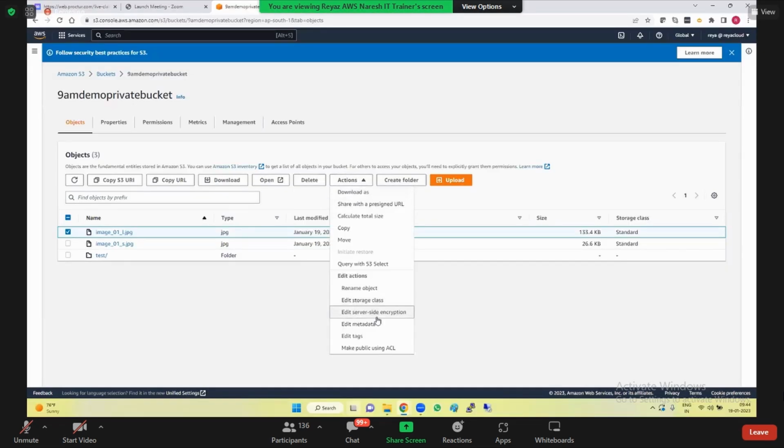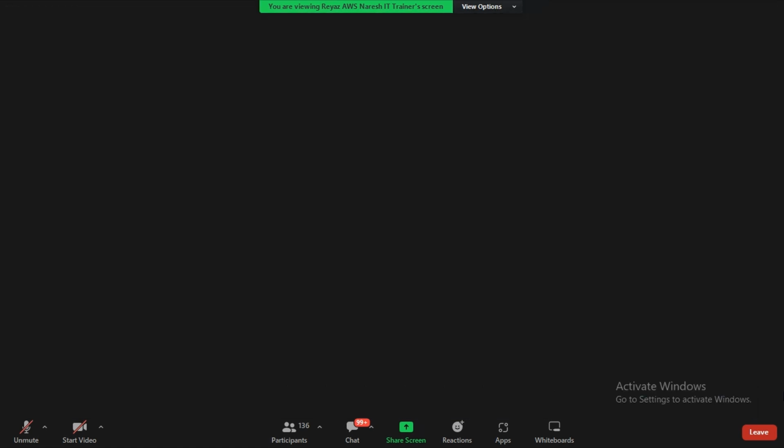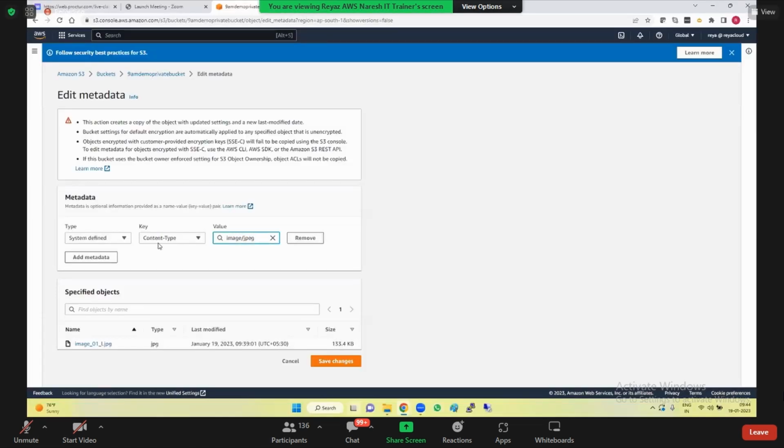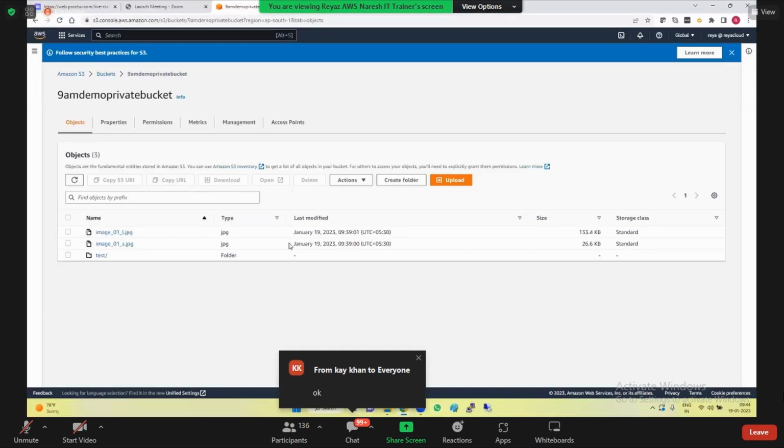Otherwise, and then metadata, right? So if you can add, so what is the content type, image, JPG, and if you want to add some key value pairs, Khan Bhai, it's a key value pair. You can add it here. Right? You can create and you can upload.